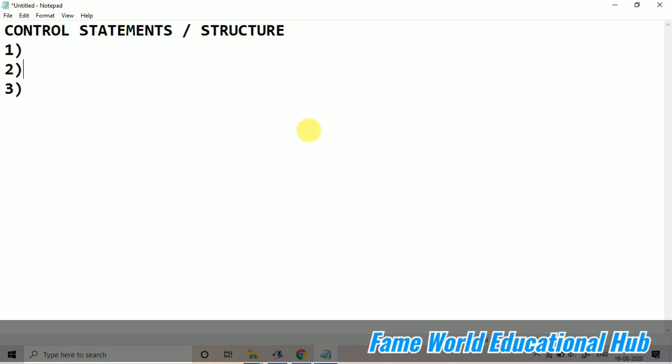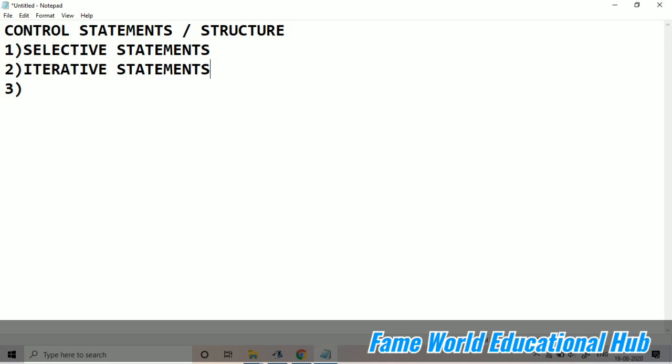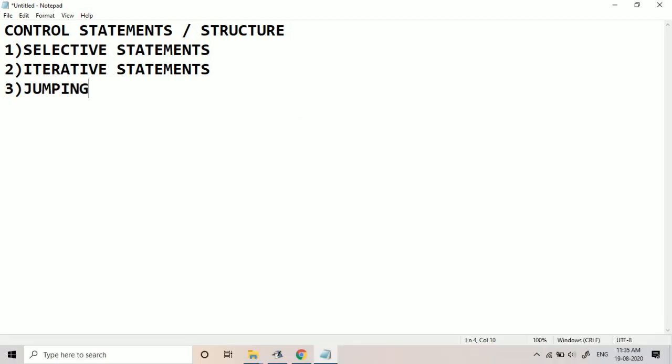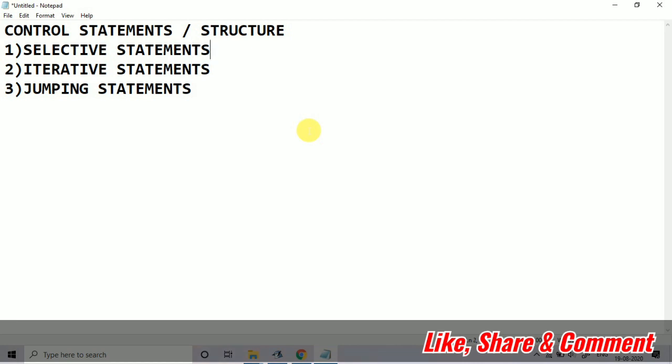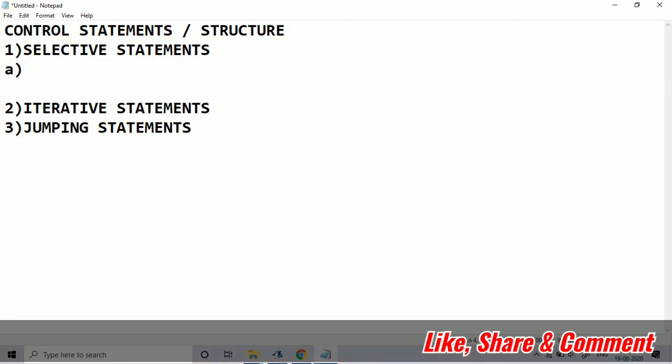There are three types of control statements. The first one is selective statements. Another one is iterative statements. And the third one is jumping statements. So these are the three types of control statement. The selective statements have two different types: if else and switch case.